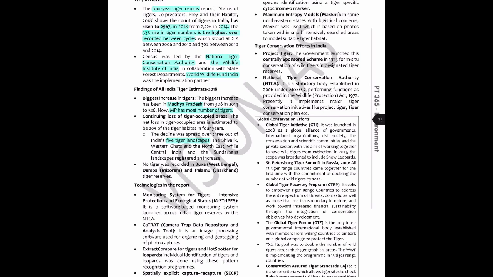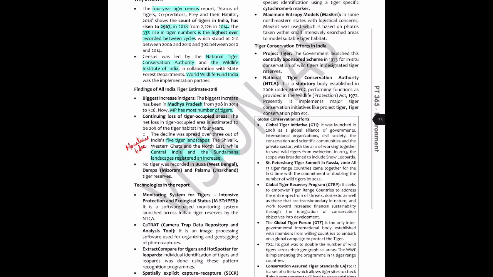So there has been a decline in 3 out of 5, out of which you can see the decline has been in the mountainous regions, right? Shivalik, Western Ghats, and Northeast. So I'm just gonna write mountains here, and there's been a decrease in the mountains, whereas Central India and Sundarban landscapes have registered an increase. So this is a slightly odd fact, and it's easy to remember because it's odd, right?